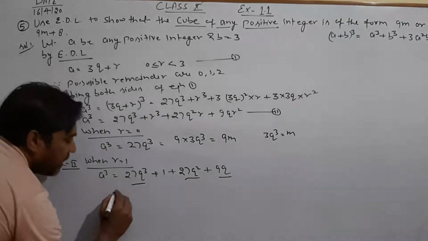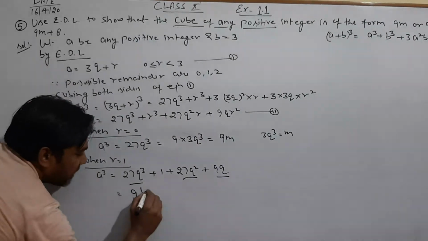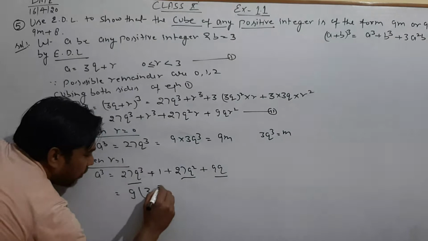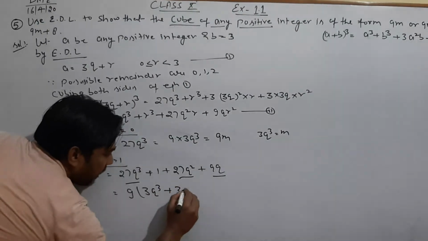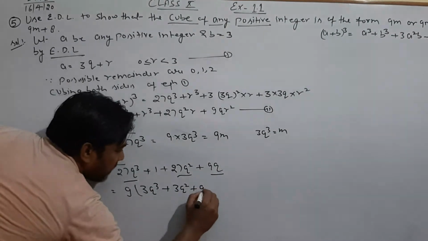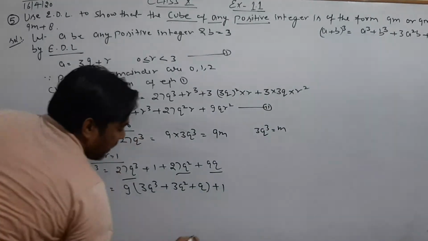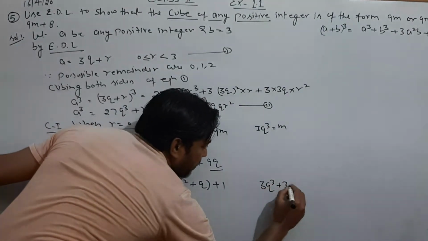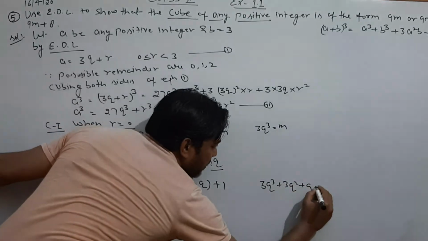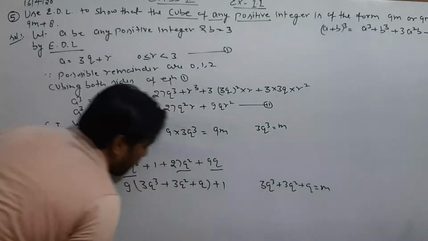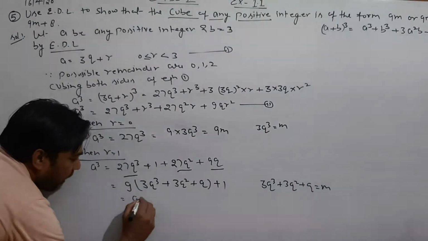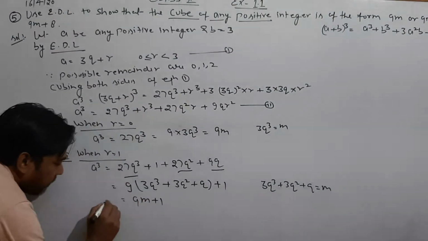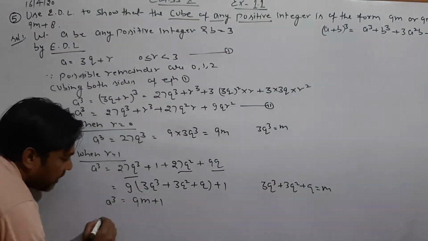So take 9 as common. What is left? 3q cube plus 3q square plus q plus 1. Here 3q cube plus 3q square plus q would be taken as m. So it would be 9m plus 1. Clear?